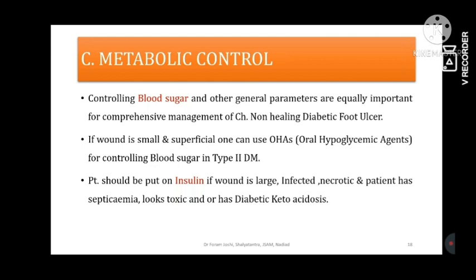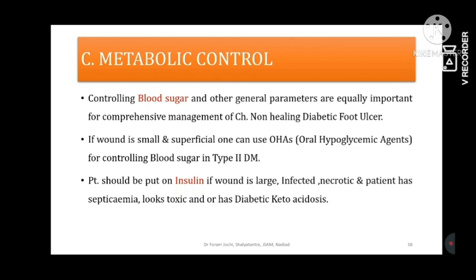microbiological control, and another one is devices, mechanical control. Now coming to metabolic control, usually there are so many comorbidities, but mainly the high blood sugar level is the focus, because the medical management of an anemic patient or other metabolic differences is possible and results can be received in less time. But blood sugar is a condition which keeps worsening even after medical management. So in that condition, what can be done?